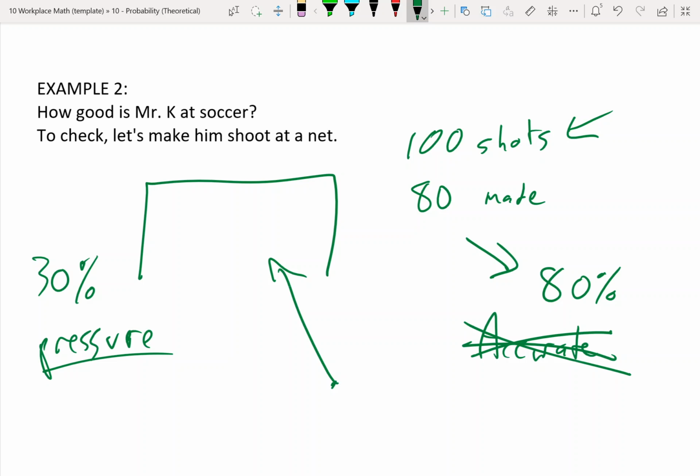Now, the other thing with precision, this making or not making doesn't really measure precision. But if we wanted to see where I shot on the net, let's say when I shot, I always shot in these spots. Okay? That's fairly precise. Most of the dots are in basically the same spot. So you could say Mr. K is going to score within that spot. And the measurement, the experiments I did were very precise because look, all of the shots were within the same basic area of the net.